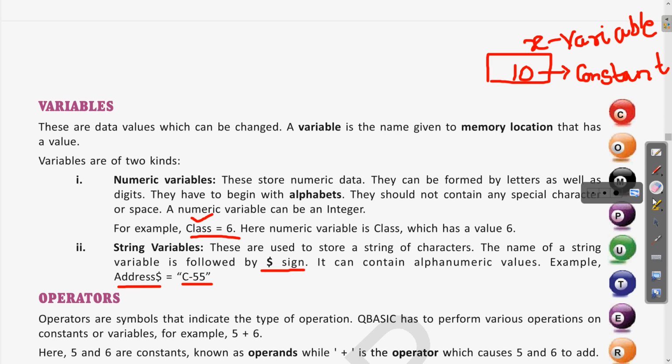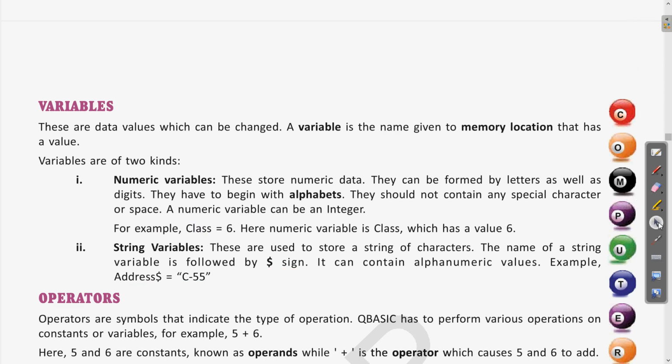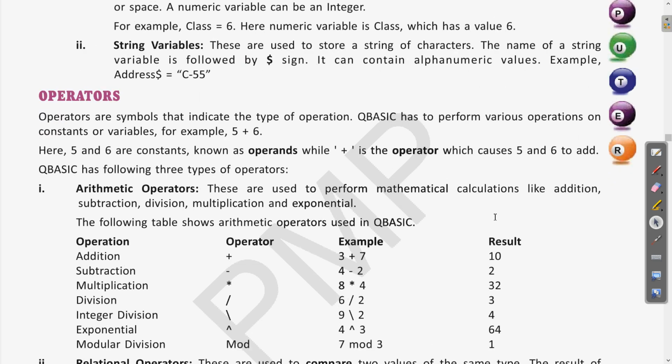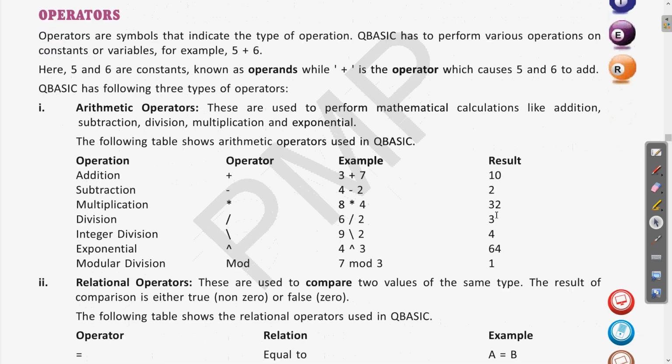Okay, let us erase this and come to the next, that is operator. Operators, we read in maths also, we read different symbols, so those are called operators. Let us see how these operators are used in QBasic.